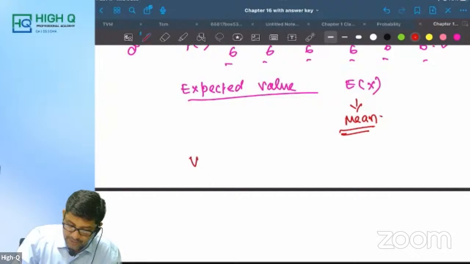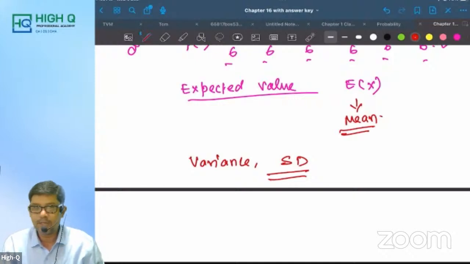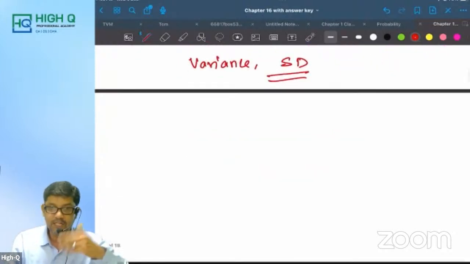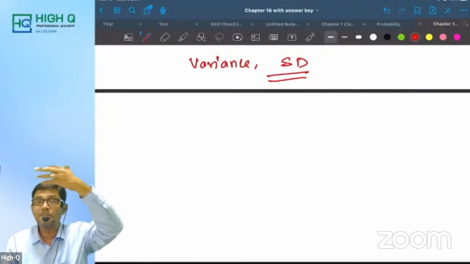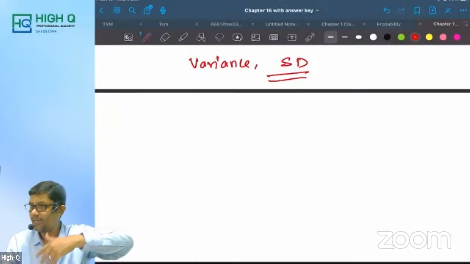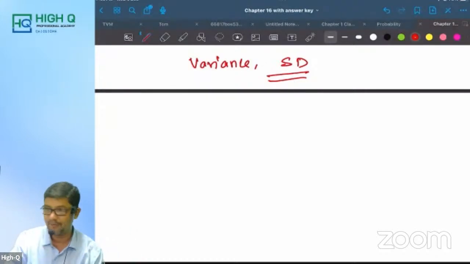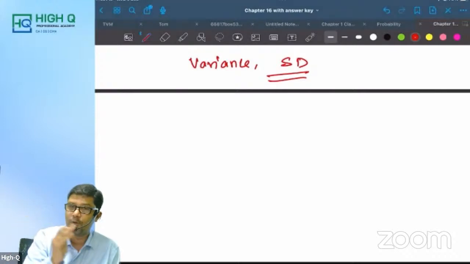And also variance they can ask, standard deviation they can ask. These are the questions that can be asked after giving the table. Like in dispersion, there also a table is given, and from there they ask standard deviation, variance, and all. The same way here also they will be asking. So similar type, but we are going to approach it in a different way.